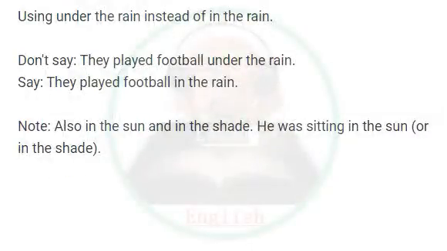Using under the rain instead of in the rain. Don't say, they played football under the rain. Say, they played football in the rain. Note: also in the sun and in the shade. He was sitting in the sun, or in the shade.